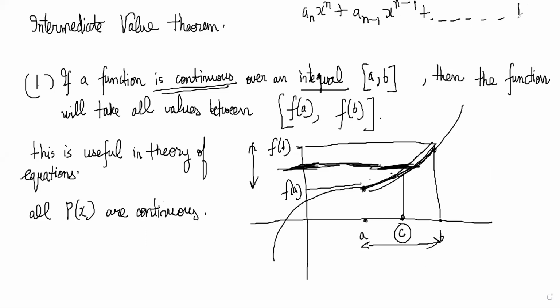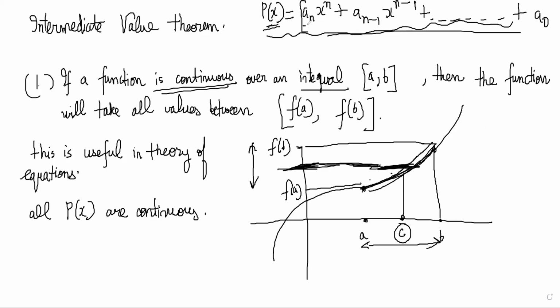Since limit is defined and value of the function is the same, it is always continuous. Is everyone following what I'm saying? Polynomial will always be continuous because the polynomial definition is like this: a_n x^n plus a_(n-1) x^(n-1) and so on, and all the a's are constants.